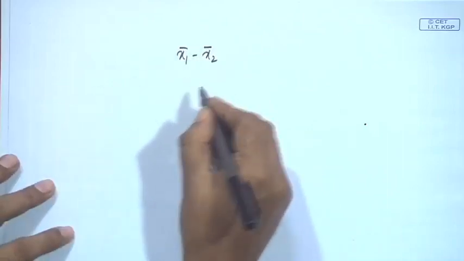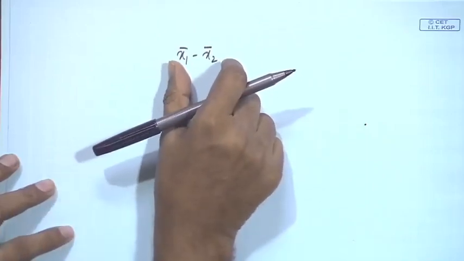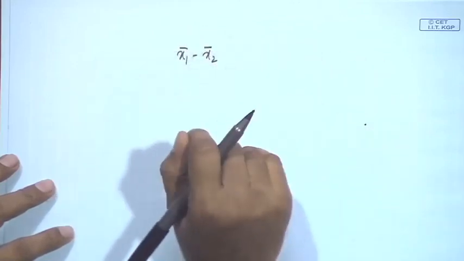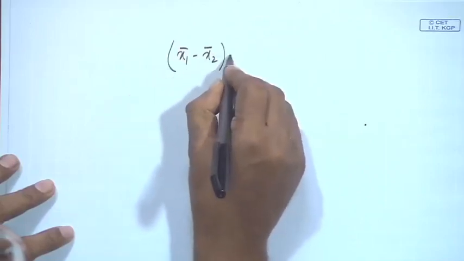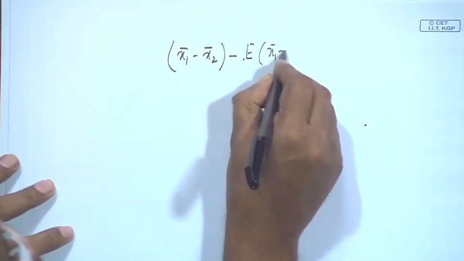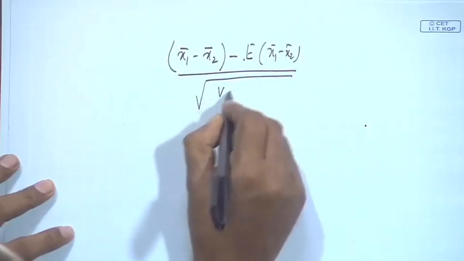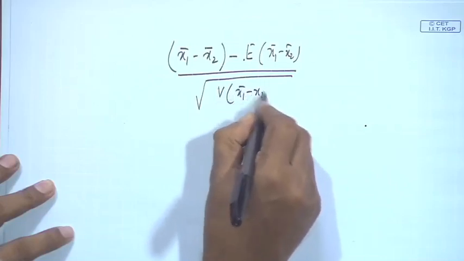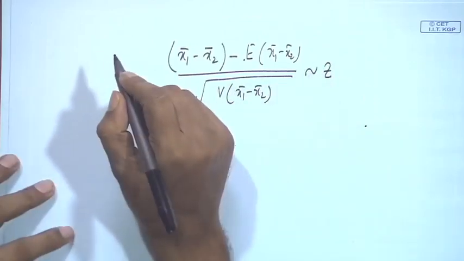This x1 bar minus x2 bar will follow normal or z, or t distribution, depending on the conditions. And all of you have seen that x1 bar minus x2 bar minus the expected value of x1 bar minus x2 bar, divided by the standard deviation of x1 bar minus x2 bar, follows z.